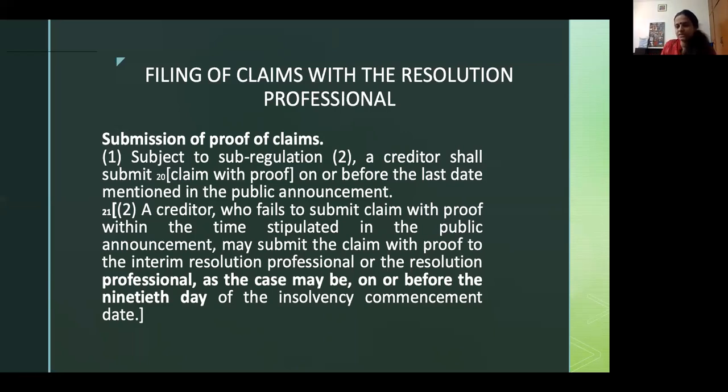Now, this is beneficial for the RP in running the process smoothly, but is not beneficial to the other creditors. If it's a big company, you will find out sooner or later that it went into insolvency. For a relatively smaller company, where a public announcement gets made in national and local dailies, it's not easy to find out if a corporate debtor was in insolvency, or if a person who owed you money went into insolvency.